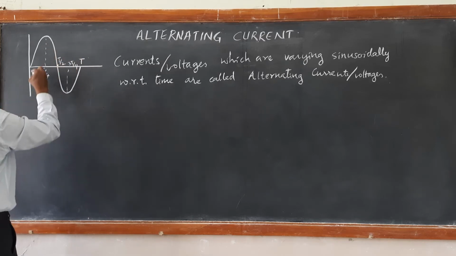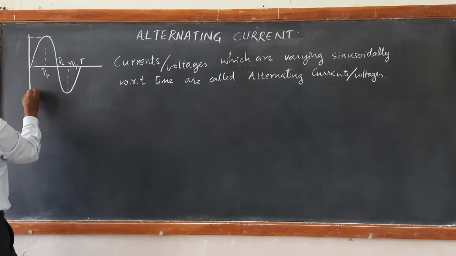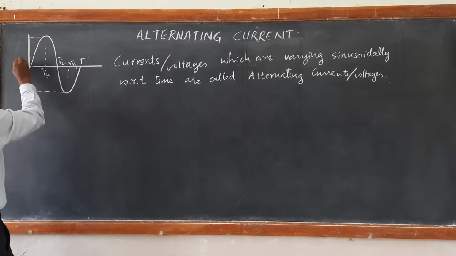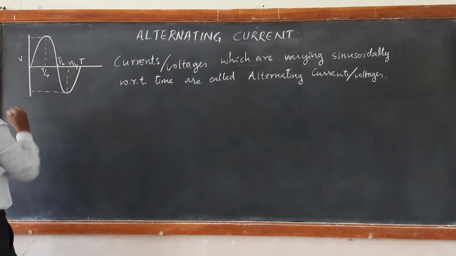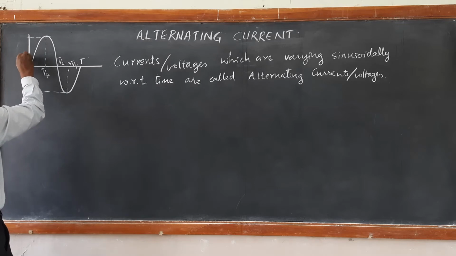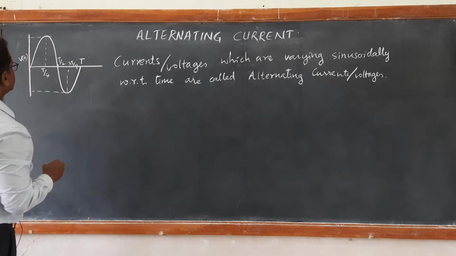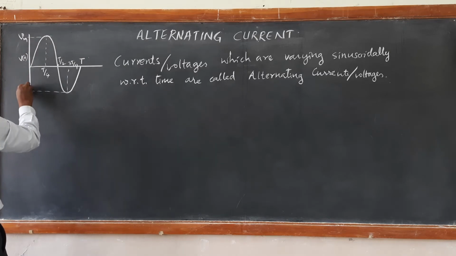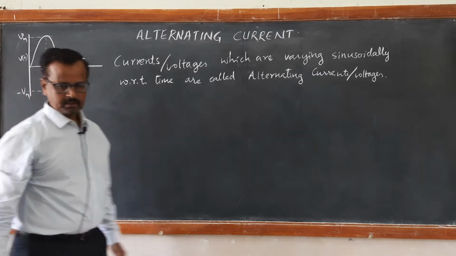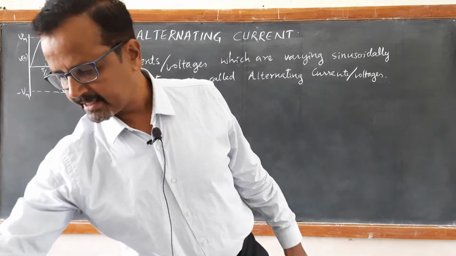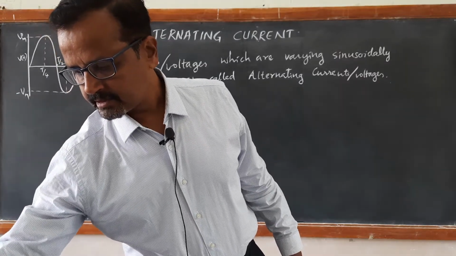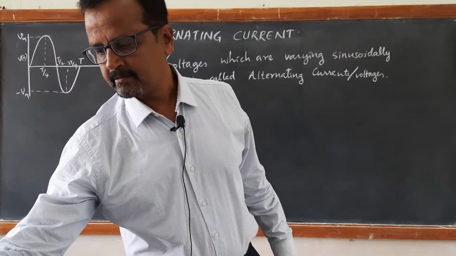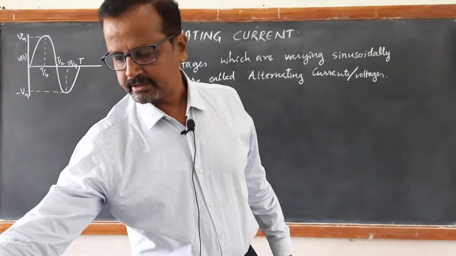The voltage is not constant. If we take it as V, it is a time-dependent function. It varies between plus Vm and minus Vm. Such voltages are called alternating voltages.